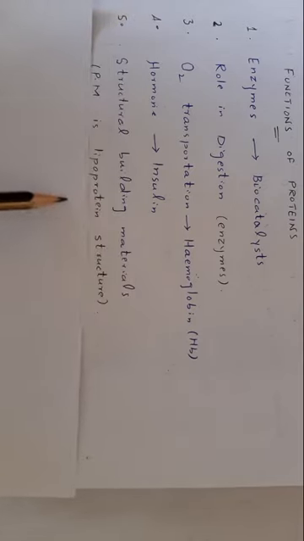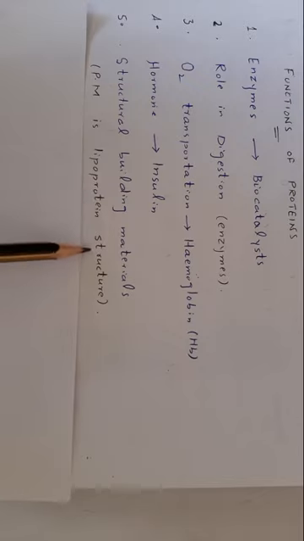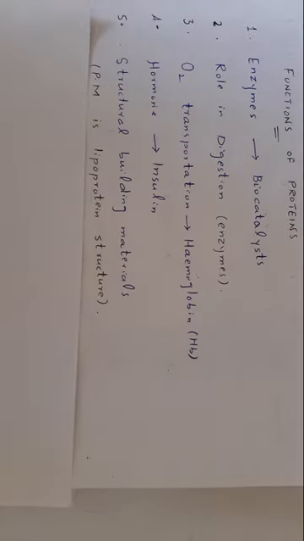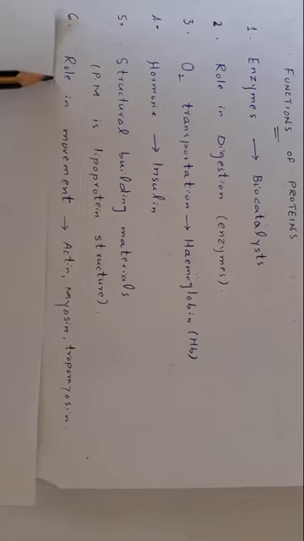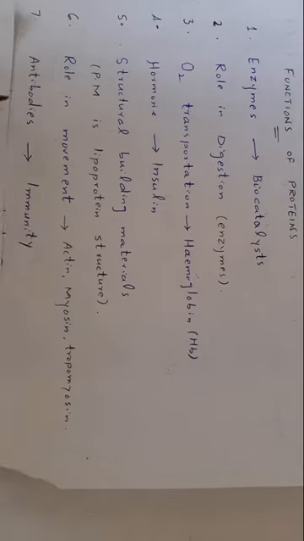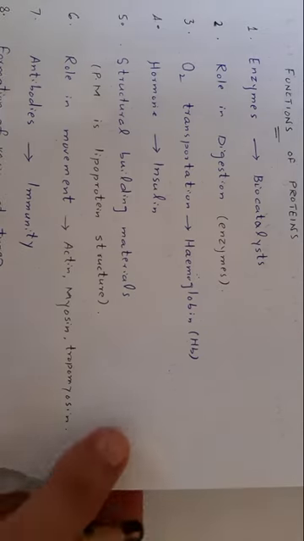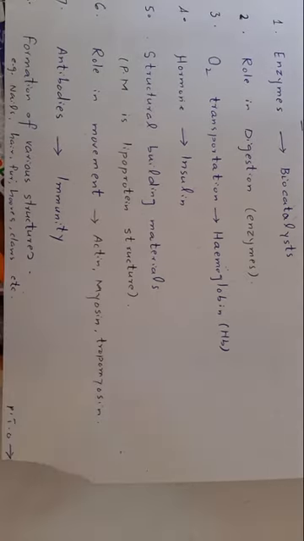Structural building material: for example, the plasma membrane is a lipoprotein structure. Protein is a major component of the membrane. Role in movement: for example, actin, myosin, and tropomyosin help in the contraction and relaxation of muscles and thus in movement. Antibodies help in immunity. Proteins also form various structures, for example nails, hair, etc. This is all about proteins.